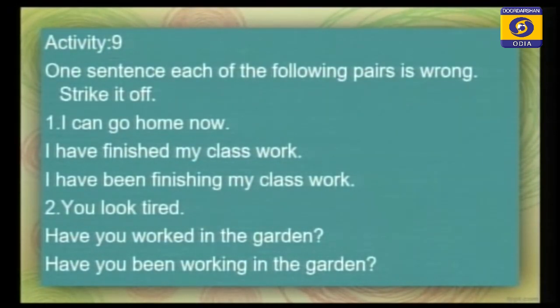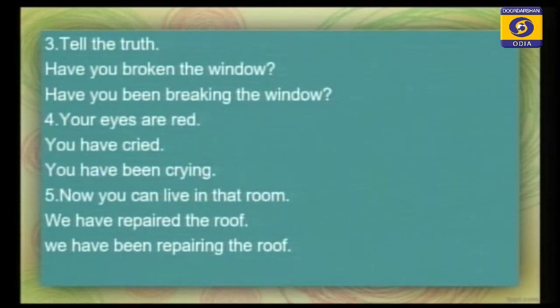Then you see, tell the truth. Have you broken the window or have you been breaking the window? The first one is correct. Have you broken the window? That is correct. Your eyes are red. You have cried, or you have been crying. Which one is correct?